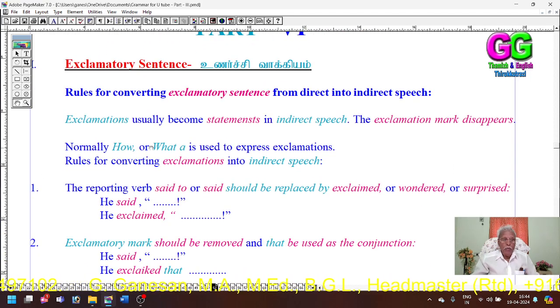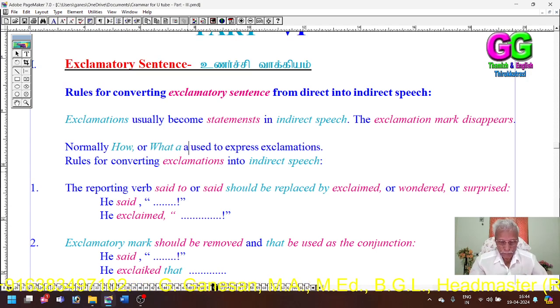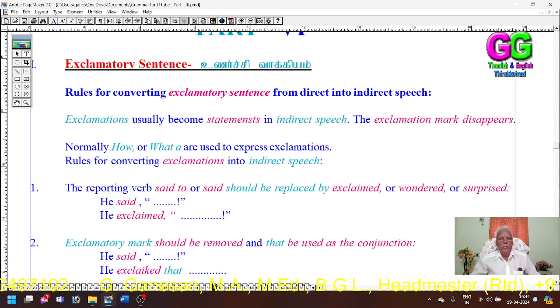Normally, how and what are used to express exclamations.